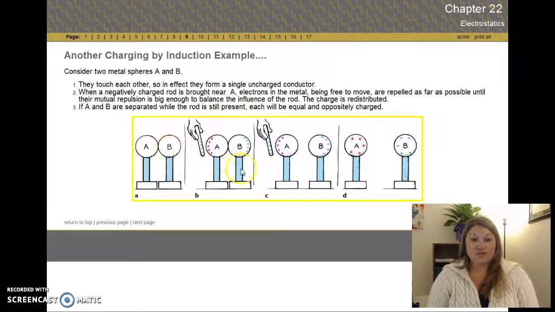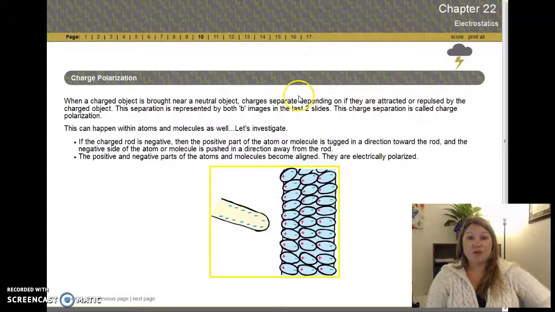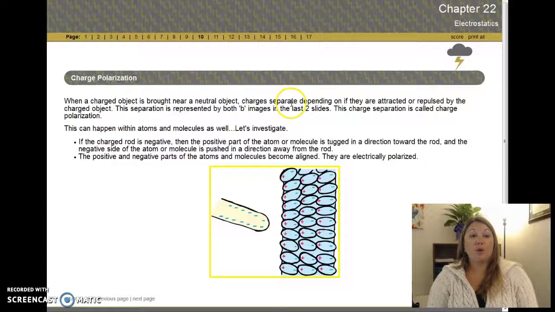Here's another way you can do it. We cause the charges to separate, then we just pull them apart, and now we've got two charged objects. This is induction. It's cool because they don't even touch, and you can still charge them up. That charge separation we were just talking about with induction has a special name: polarization, charge polarization.